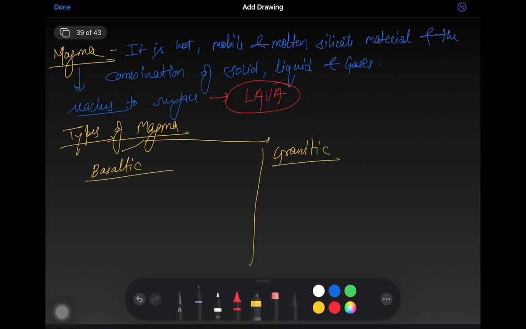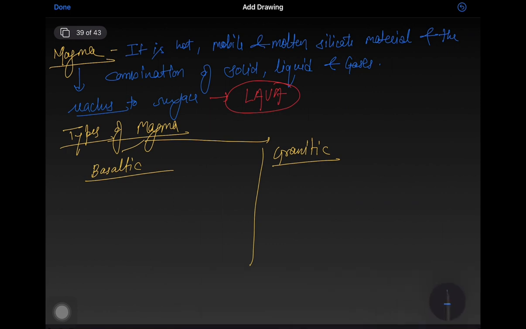The difference is that basaltic magma has less silica, about 50 to 52%, while granitic magma has more silica, about 60 to 70%. Basaltic magma is denser, while granitic magma has lower density as compared to basaltic magma.